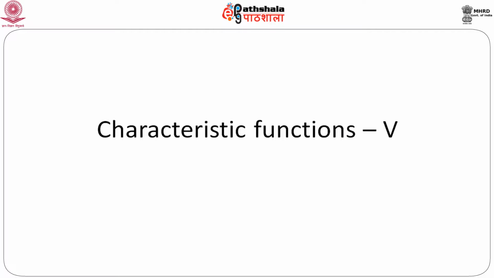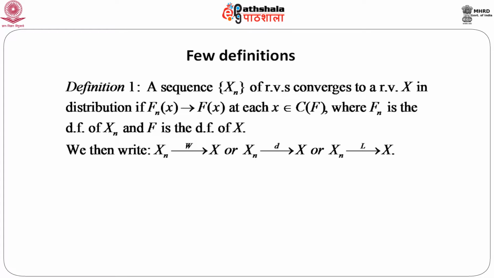Just now I mentioned that we will start with some concepts of convergence corresponding to a sequence of random variables or a sequence of distribution functions. So, the first definition that I will consider is: suppose X n is a sequence of random variables and it converges to X in distribution. So, the question is, what is the definition of that? A sequence X n of random variables converges to a random variable X in distribution if F n(x) tends to F(x).